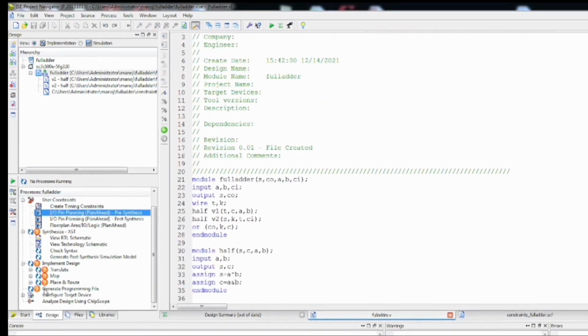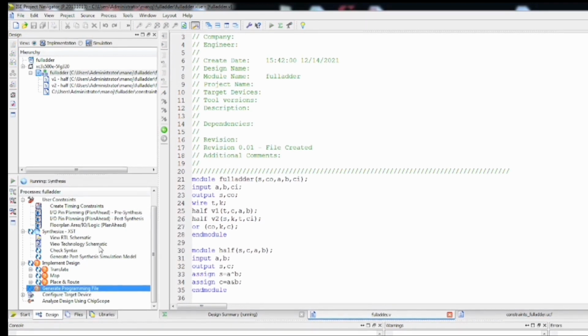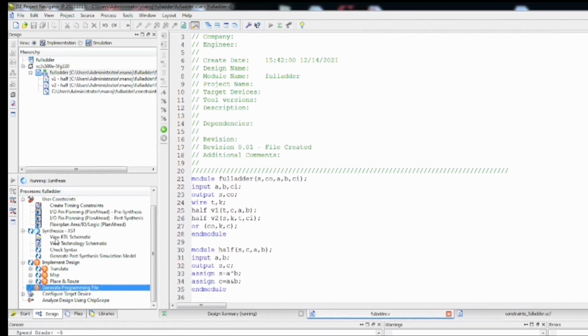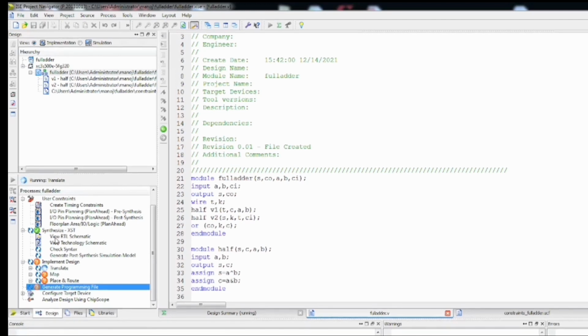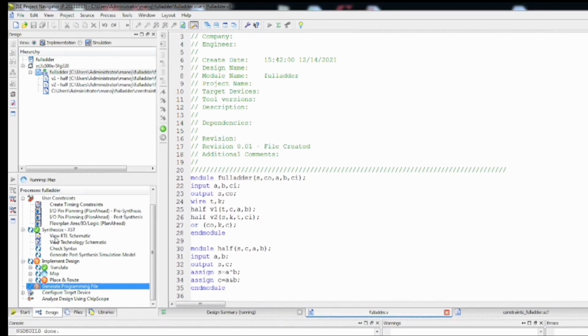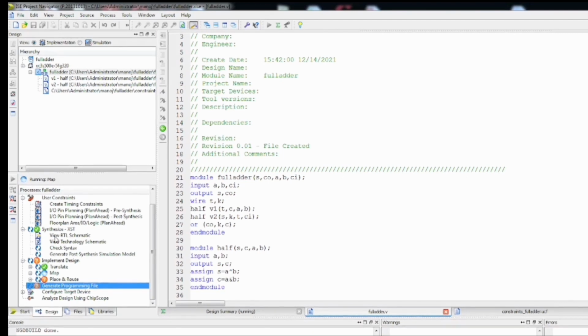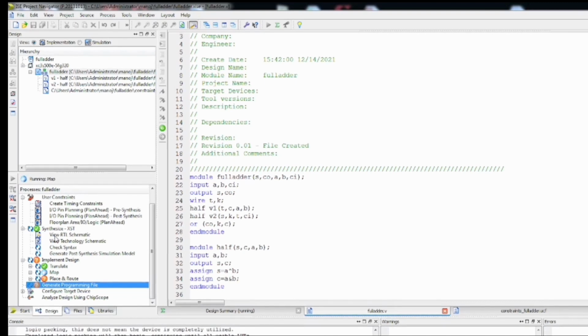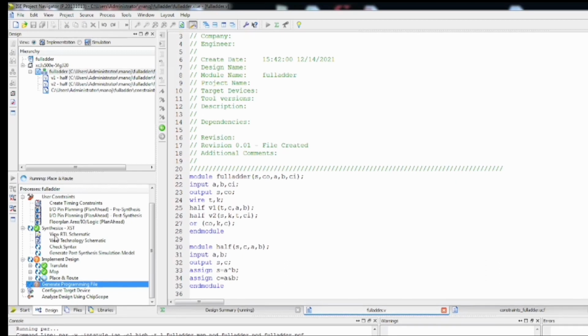So once we are done with that, you just synthesize, then implement design, and then generate the program file. But if you click directly on the program file, then all the above steps will be carried out. So synthesis is already done. It will take slightly some time. Now the translating is also done, and then it will be doing mapping and then the place and route step. Once after those two steps, it will be creating a programmable file which is of the extension .bit, which is also called a bitstream file. That bitstream file needs to be dumped. So let's wait, the process is going on.